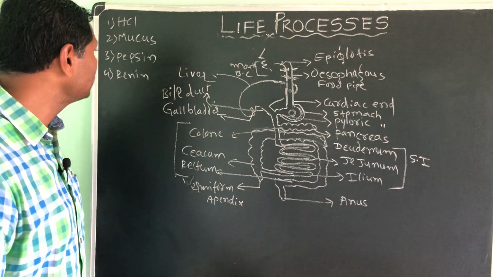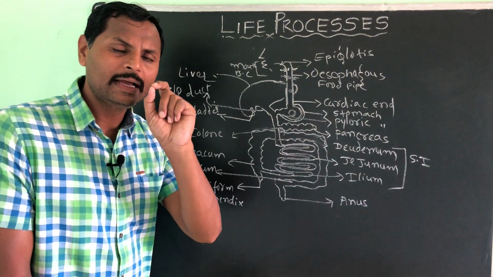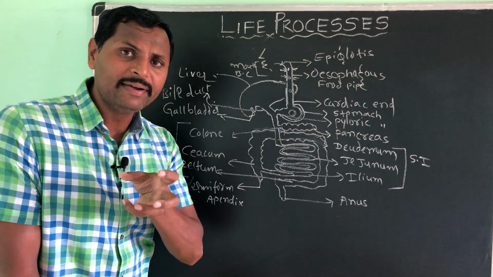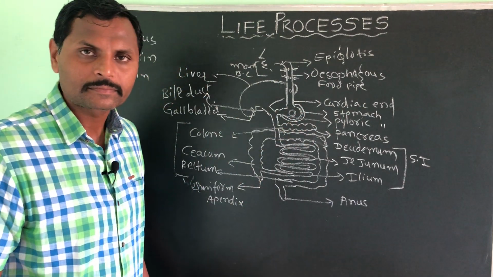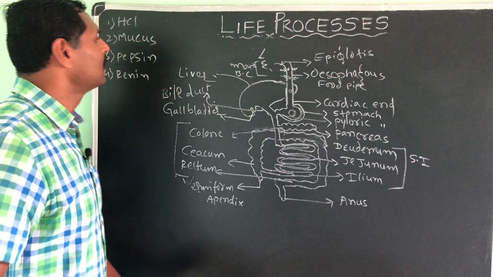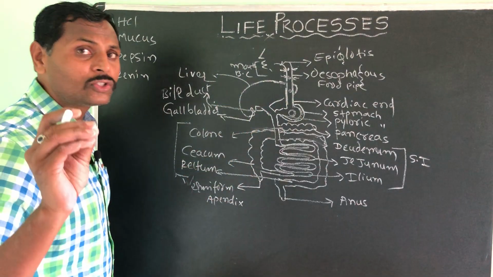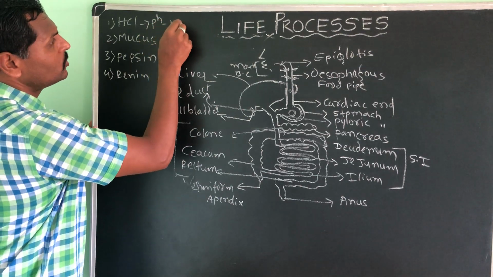Okay. First we will see the mucus. It is a slimy liquid which covers the inner wall of the stomach. Why, sir? Why does it have to cover? Because the gastric juice also contains HCl whose pH is 1.2.